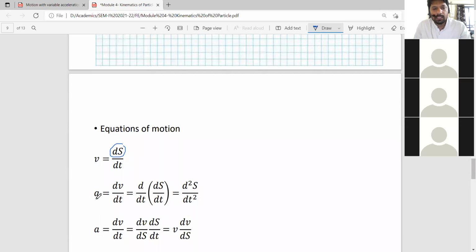Again, the acceleration can have another formula. You already know this is the definition of acceleration, dv upon dt. So what is done here?